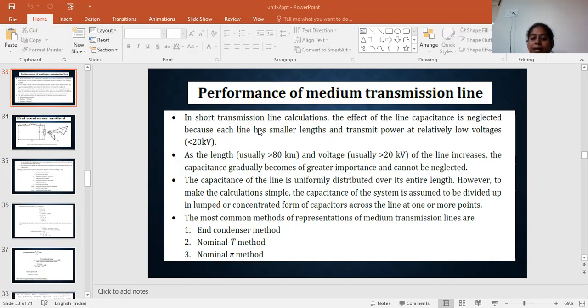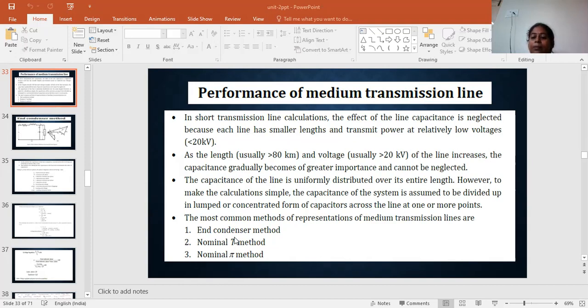Here the capacitance is lumped or concentrated, though throughout the line it is actually uniformly distributed. For easy calculation, we commonly use three methods for medium transmission lines. The first one is the end condenser method, the second is the nominal T method, and the third is the nominal pi method. These three methods are used to calculate medium transmission lines.